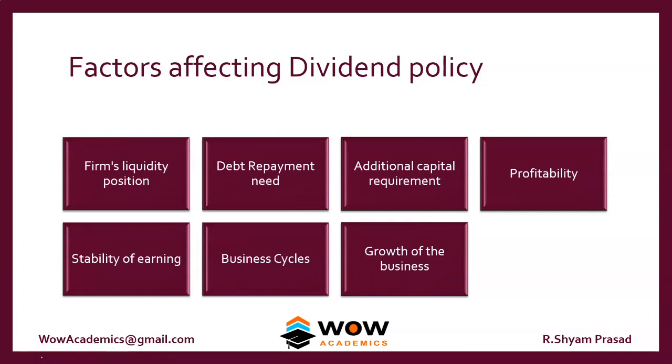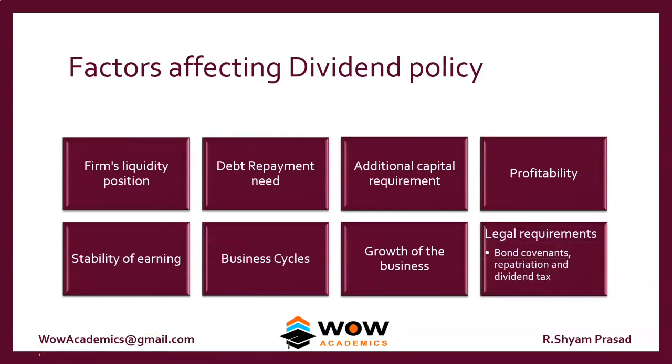Growth of the company. If the company grows really well and really fast, these companies need more money to grow their business, so they won't declare anything as dividend. For example, Google, Facebook, or any startup companies can't pay dividends. But companies in a mature position, such as Hindustan Unilever and Nestle, are in a very mature kind of business, so they don't grow much. So they declare more profits as dividends.